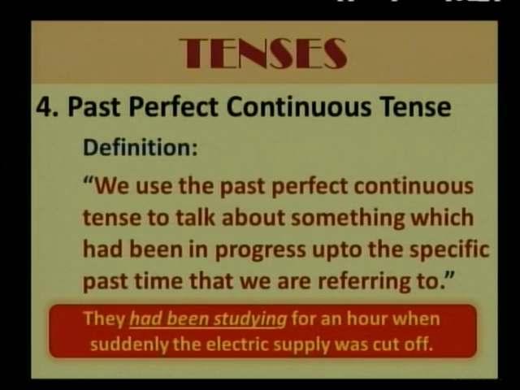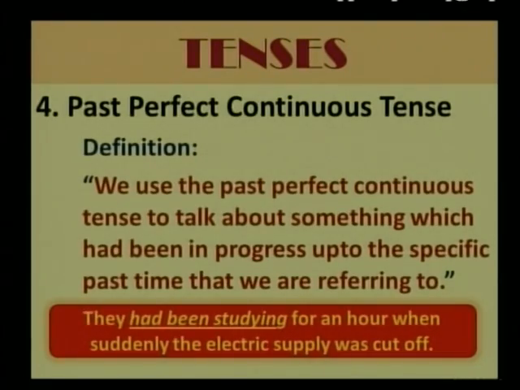Now, if you look at the slide, we can also define it this way, that we use the past perfect continuous tense to talk about something which had been in progress up to the specific past time that we are referring to. So this is the difference between past perfect tense and past perfect continuous tense. This is the last tense we are supposed to talk about today. The example is, they had been studying for an hour when suddenly the electric supply was cut off.